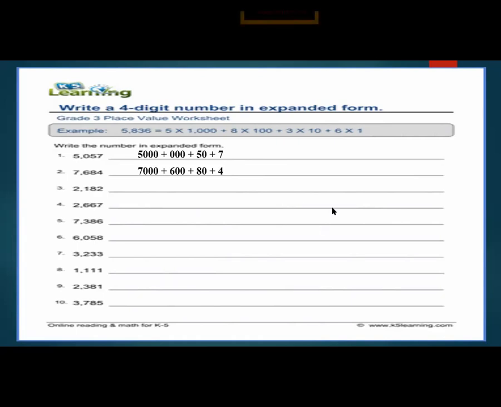Students, listen to me carefully. Part D, only 5 questions in your fair copy, page number 9. This is just for example. This is expanded form, 5,057. So you write 5,000, at the place of 100 put 0, at the place of 10 you write 50, and 7. It's all about 4-digit numbers. So 7,000 plus 600 plus 80 plus 4. This is expanded form. Only 5 questions in this way. Is that clear?